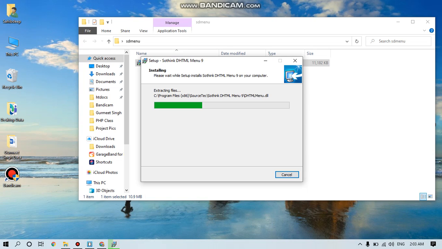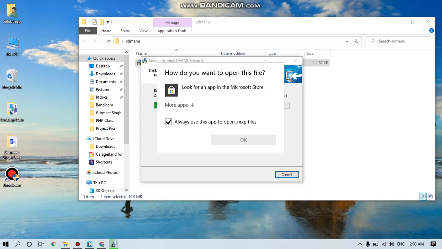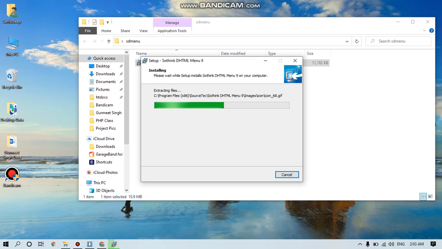This software is very easy to use. So after installing it, we are going to learn how to use this software. With the help of this software, we can add attractive nav bars, menu bars to our web pages. We can add nav bar or menu bar to our web page without doing any code with the help of this software.